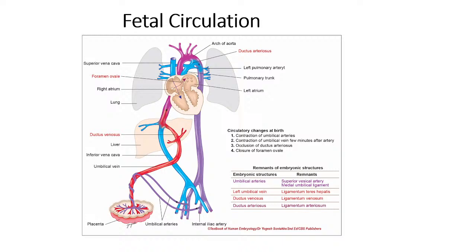Now it is carrying the deoxygenated blood, but the oxygenated blood which is brought from the placenta by the umbilical vein is now getting mixed here. So this is the site where oxygenated and deoxygenated blood is getting mixed. So the blood inside the umbilical vein is emptied into the inferior vena cava with the help of the structure called the ductus venosus.